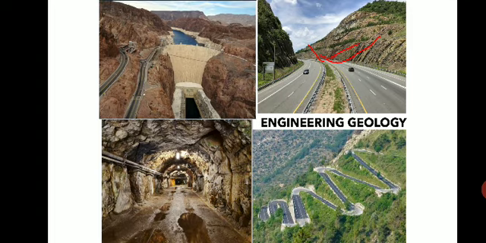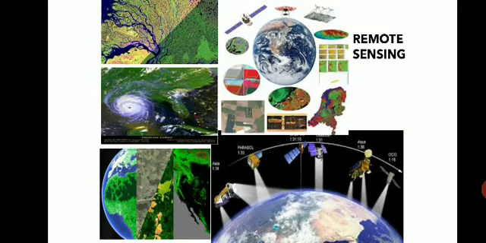If you construct a tunnel there, there are chances of percolation of water, right? So what precautionary measures will you take to avoid that? You can do grouting, you can seal those cracks if they are minor cracks. Otherwise you are not supposed to go for the construction of the tunnel, it will fail. Because if there is a leakage, all the water will rush into your tunnel, then it will block your tunnel, so it is not safe for construction. Like that, the knowledge is given by geology that you are going to apply in civil engineering.